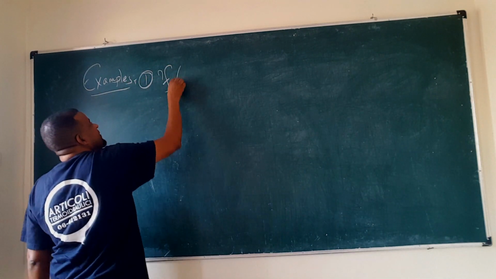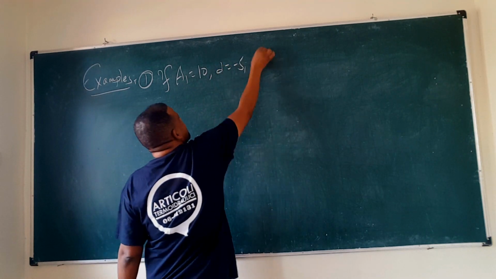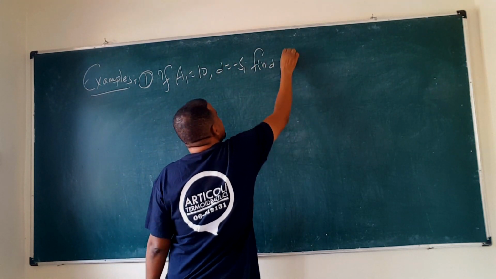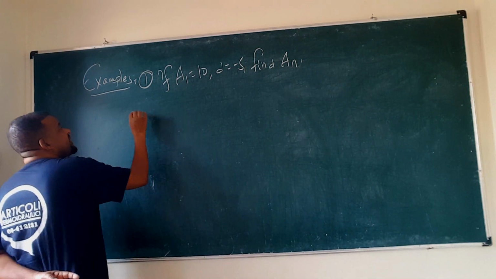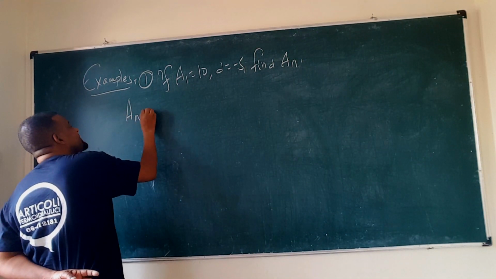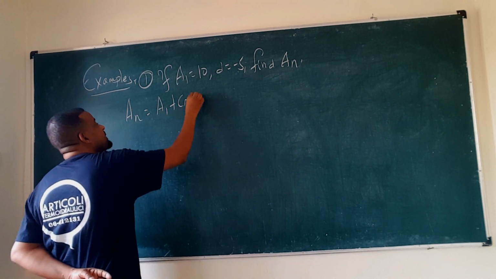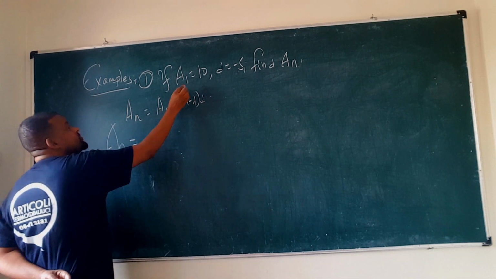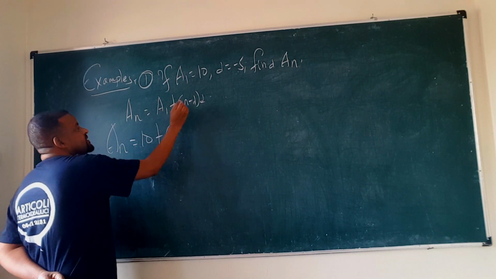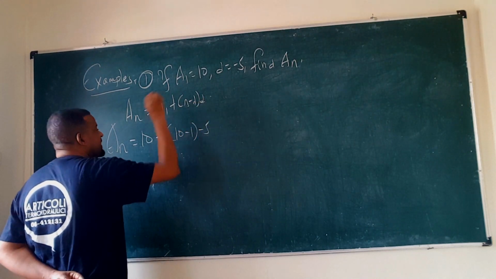Say for example, a1 is 10 and d is negative 5. If you are asked to find the nth term of this arithmetic sequence, to find that, an is a1 plus n minus 1 times d. So a1 is 10, plus n minus 1 times d, and our d is negative 5.